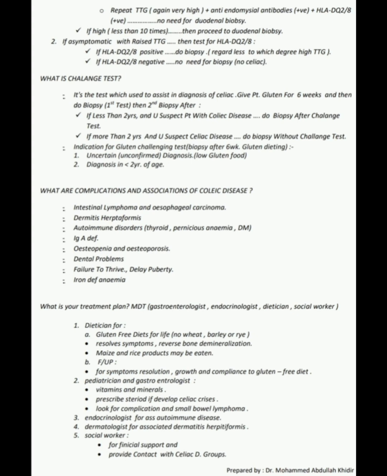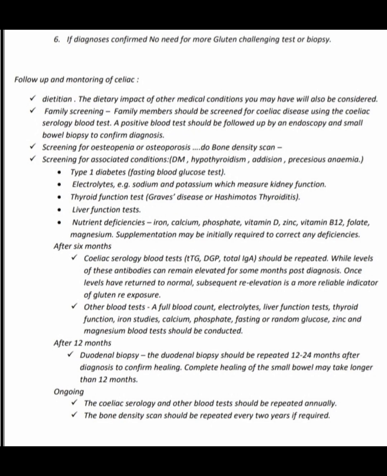Number 2, pediatrician and gastroenterologist. Vitamins and minerals we give. Prescribe steroid if they develop celiac crisis. Look for complications and small bowel lymphoma. Number 3, endocrinologist for associated autoimmune disease. Number 4, dermatologist for associated dermatitis herpetiformis. Number 5, social worker for financial support and to provide contact with celiac disease groups. Number 6, if diagnosis confirmed, no need for more gluten challenge test or biopsy.